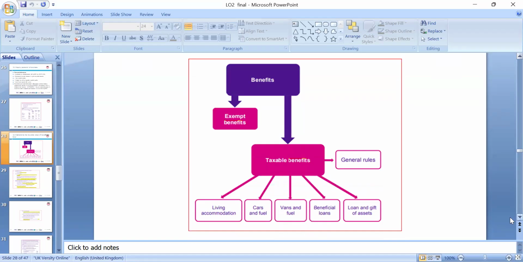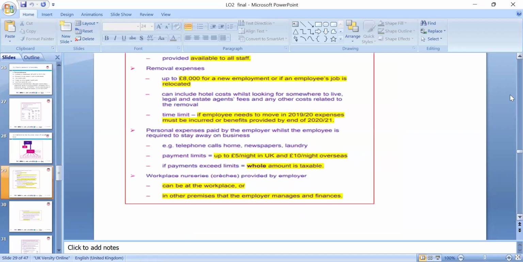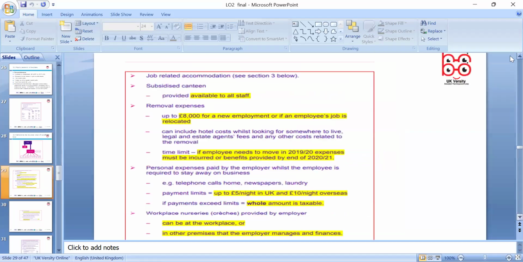And we have to look around the base rate, and at least we have to come under the benefit. If you're getting a nil rate, you're not paying any interest on the loan. It can be due to the job, the loan, then the gift tax. So we have to look around accordingly. So please, job-related accommodation, subsidized canteen.